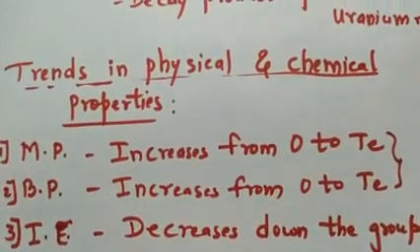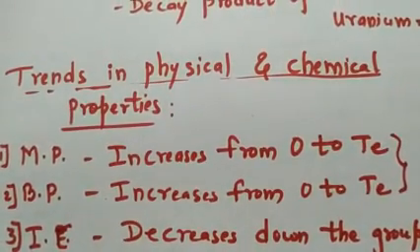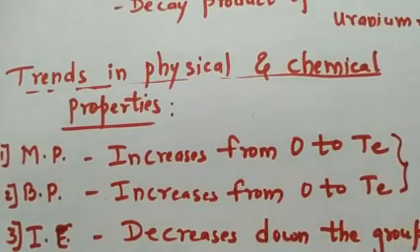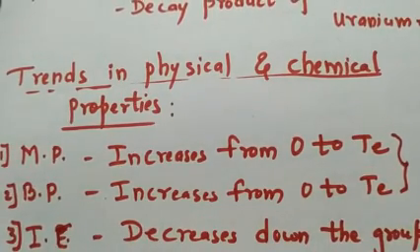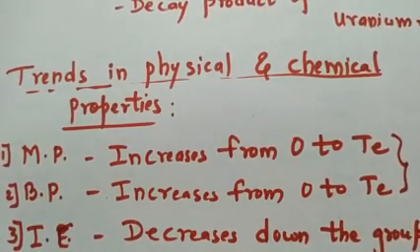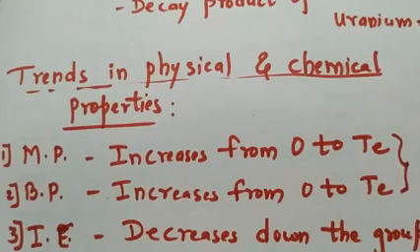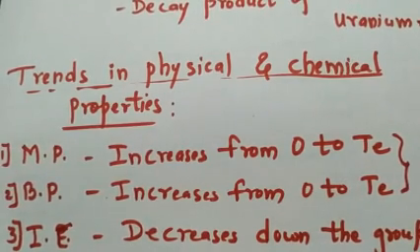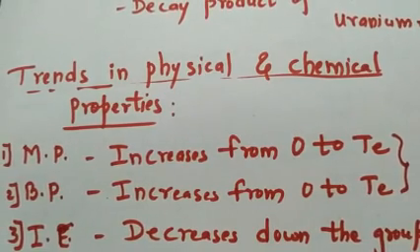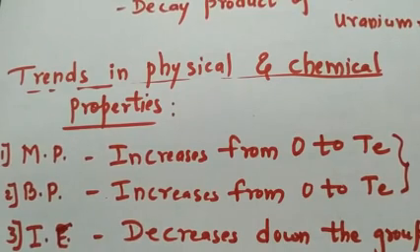Hello dear students, in the last class we were talking about group 16 elements of p block elements, right? There we were dealing with oxygen, sulfur, selenium, tellurium and polonium. We had seen its introduction in the previous lecture. So today we will be continuing with the trends in physical and chemical properties.